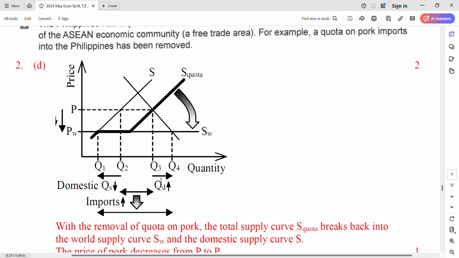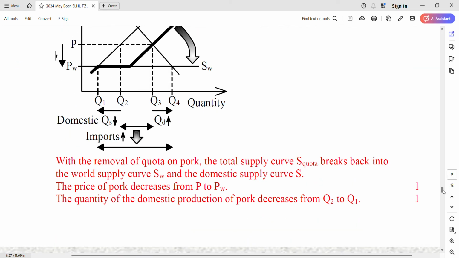I labeled other things too, but they are not important. Focus on this. So describe: with the removal of the quota on pork, the total supply curve breaks back into the world supply curve and the domestic supply curve. Remember, with the introduction of the quota, these two supply curves join together. Now we break it back. So the price of pork decreases from P to PW, and the quantity of domestic production of pork decreases from Q2 to Q1. So the price drops and the quantity drops too.